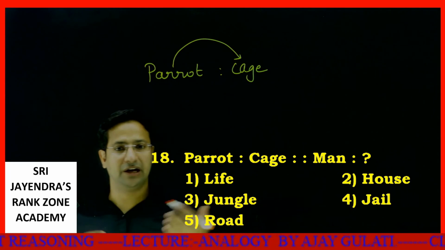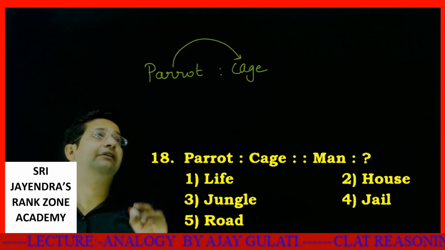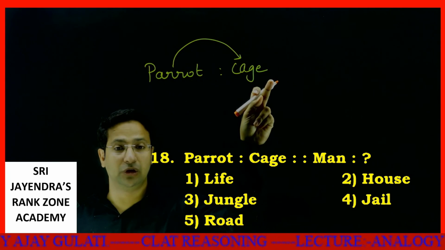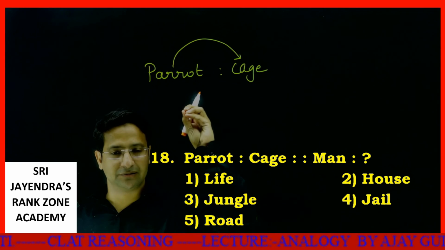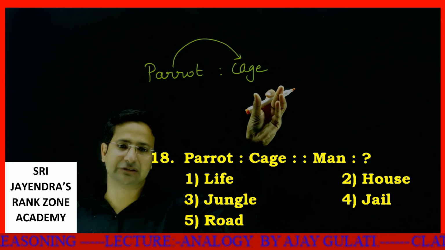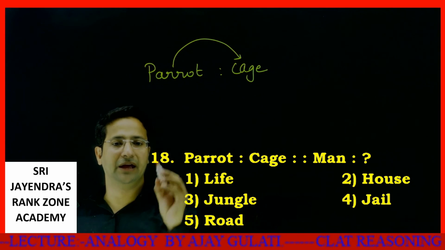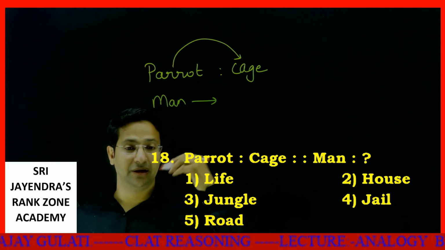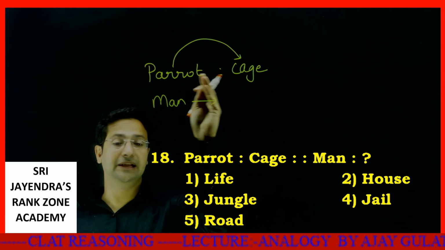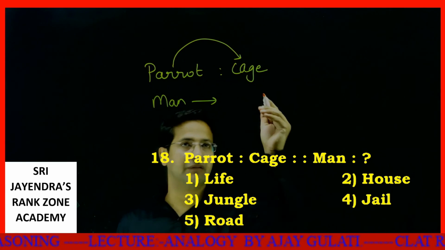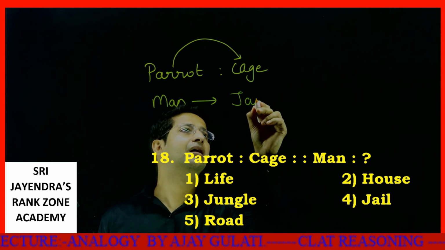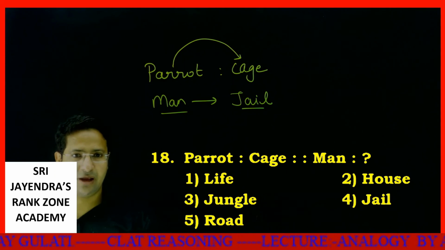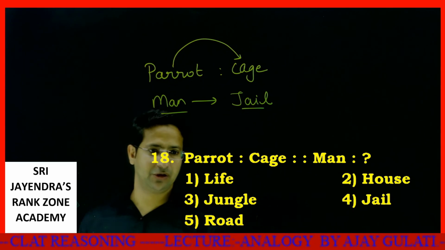Parrot loves to live in a jungle, in a tree, anywhere. So parrot is doomed if he falls in a cage. A parrot is actually given a punishment if he's asked to live in a cage. A man lives in a house, but if a man is given a punishment, it will be jail. Okay, man is to jail. That will be your answer.